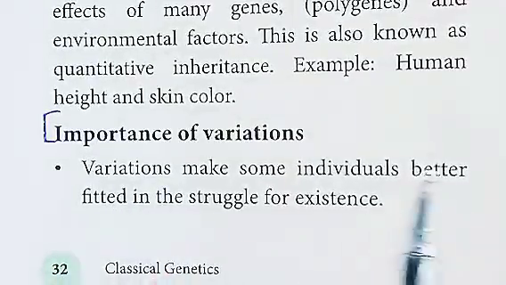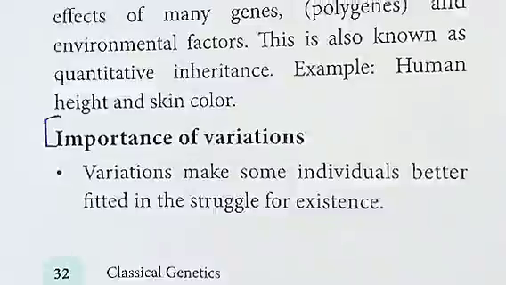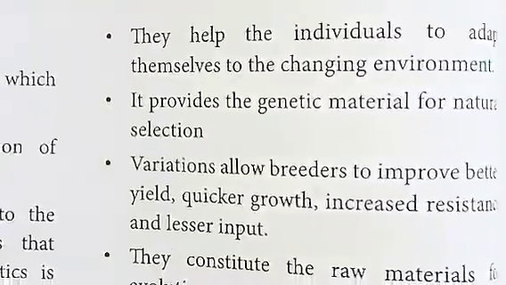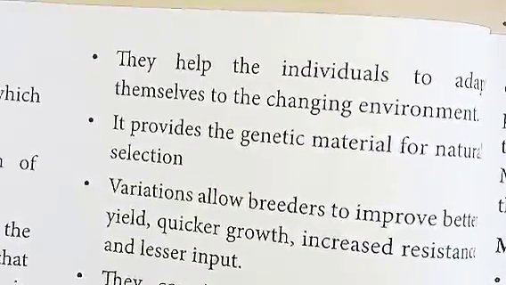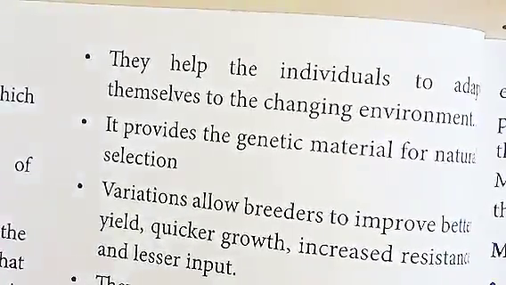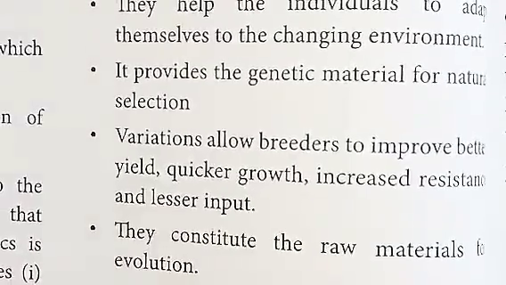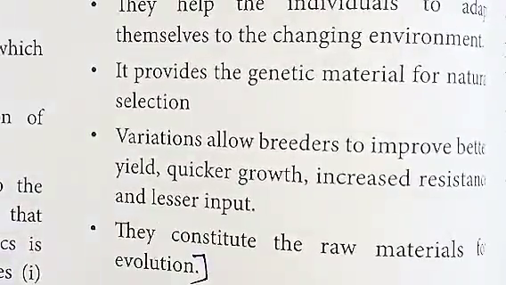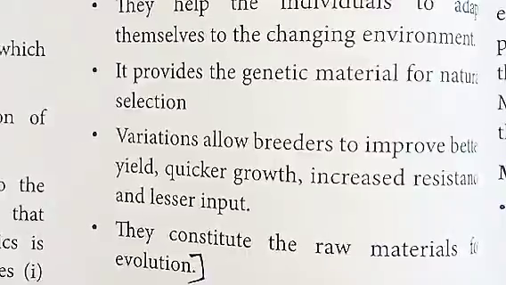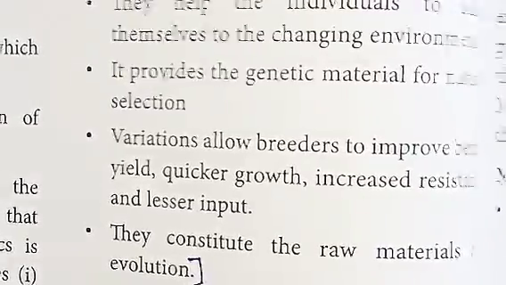It starts from: variations make some individuals better suited for existence. Next, second point, third point, fourth point, fifth point, till here. Okay, so this is the answer for the first question in part D.